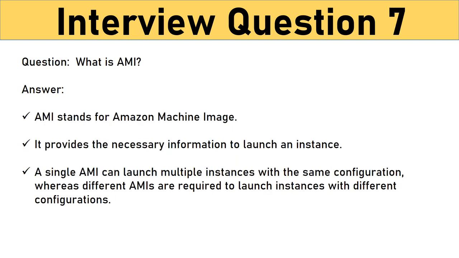Question: what is AMI? AMI stands for Amazon Machine Image. It provides the necessary information to launch an instance. It's a template that provides information like an operating system, an application server, and applications. It's required to launch an instance, which is a copy of the AMI running as a virtual server in the cloud. You can launch instances from as many different AMIs as you need.